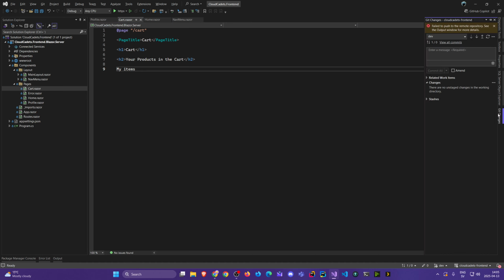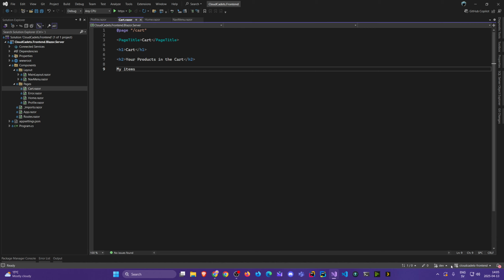So we see feedback. Did we get any feedback here? No, here we see it. Failed to push to the remote repository. See the output window for more details. So you see, we prevented this. Now let's go to the next branch. Let's move to sign up feature.